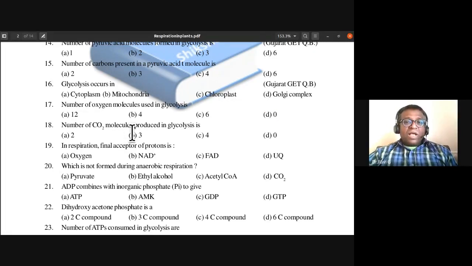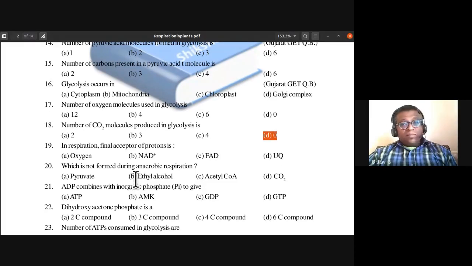18th one: how many carbon dioxide molecules are produced in glycolysis? Is it 2, 3, 4, or 0? Again, it is 0. There are no carbon dioxide molecules produced in glycolysis.